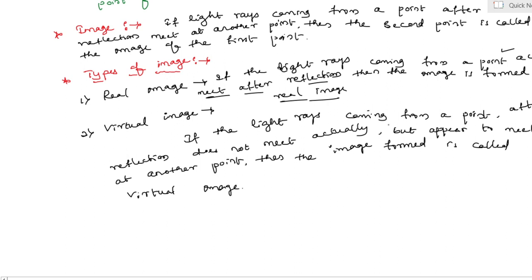Yes, my dear students, now let us see once again what is meant by real image and what is meant by virtual. Yes, my dear students, the light rays coming from the point actually meet after reflection. Yes, they meet after reflection are termed as what? Real. But in a virtual, the light rays coming from a point after reflection do not meet actually, but appear to meet at another point, is called virtual image.